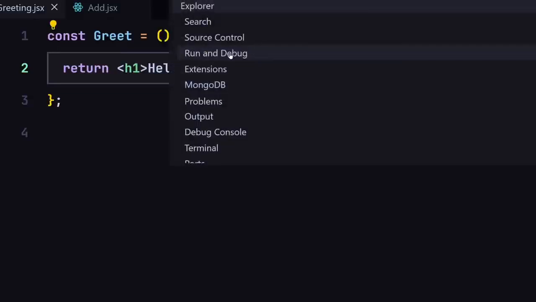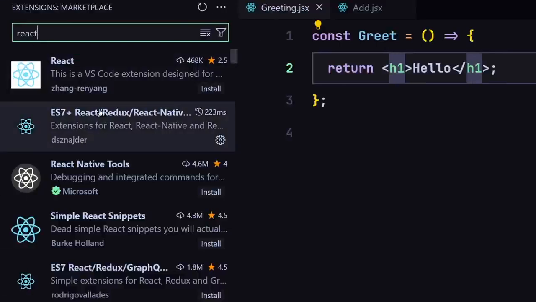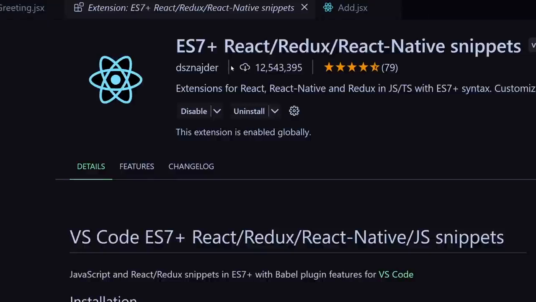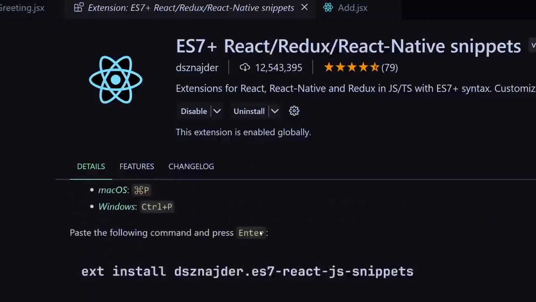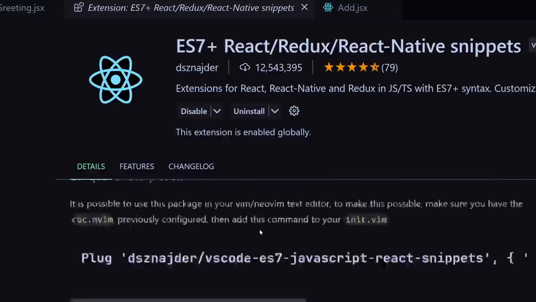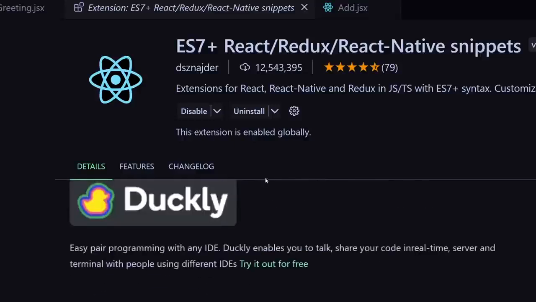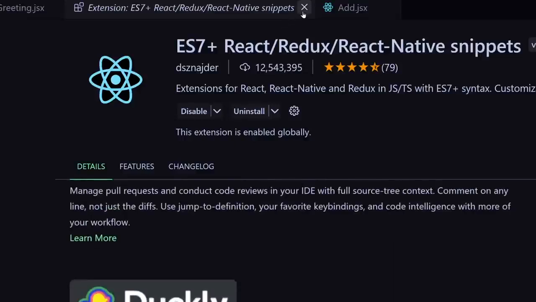So I want you to go into your extension area and just search for React.js, and once you do, here you can see, I want you to install this extension in your VS Code. Just install this extension, and it's going to give you a lot of snippets. Okay, so throughout the course I'm going to show you a lot of snippets which you can use, but by the way, if you want to use that, you have to install that in your VS Code.